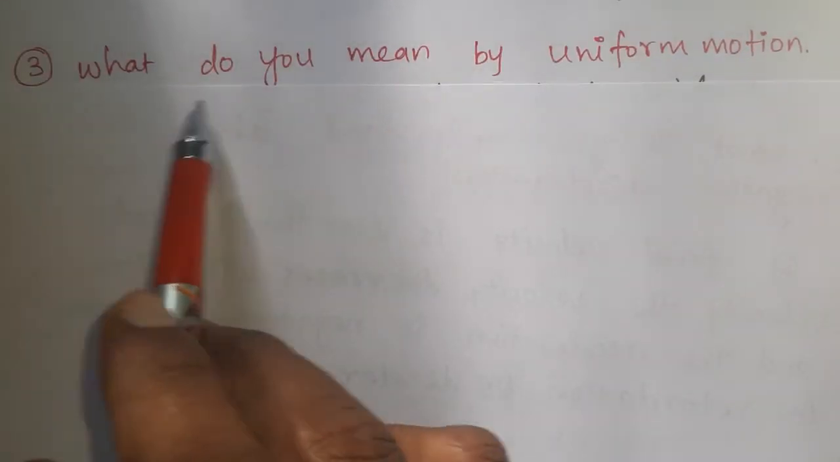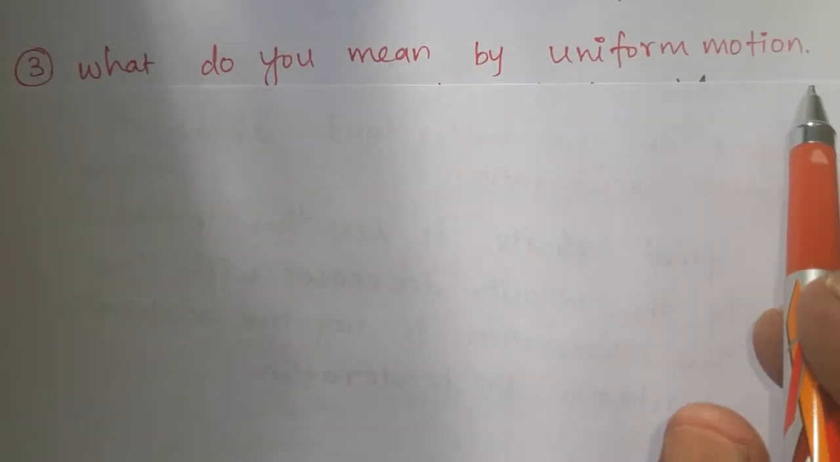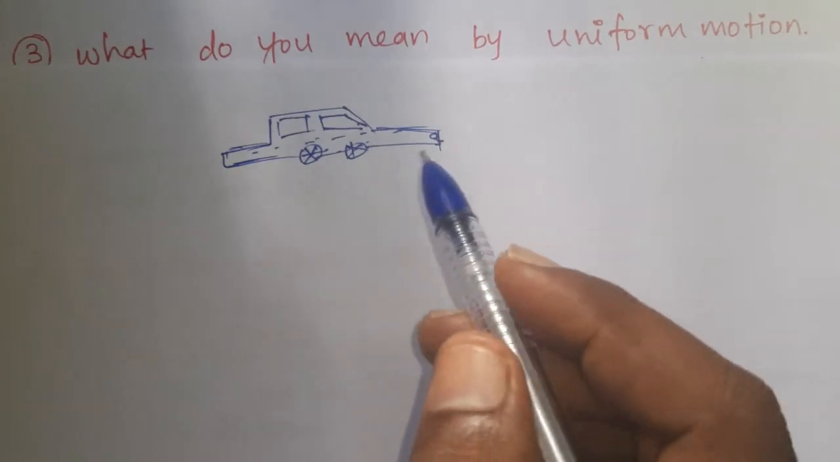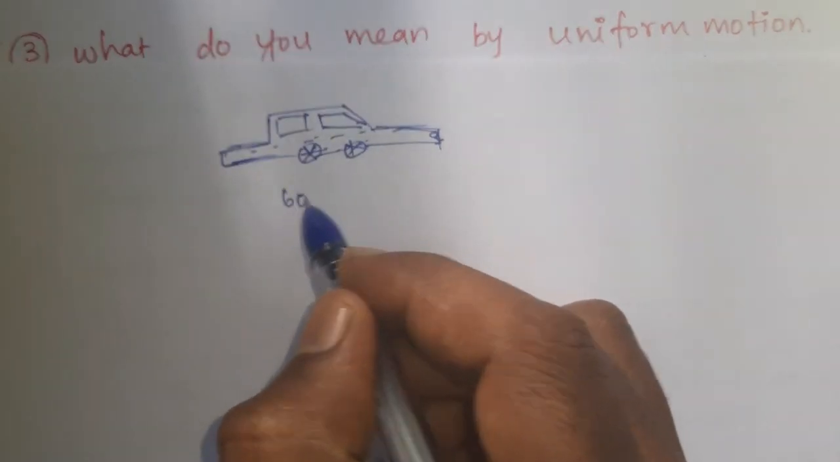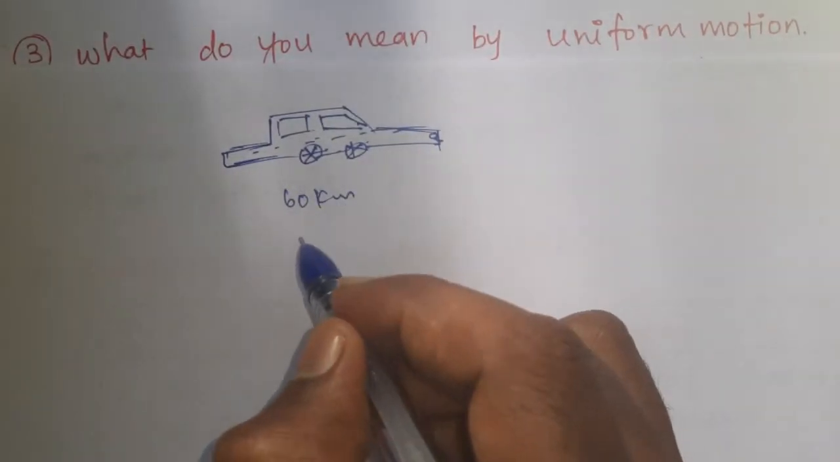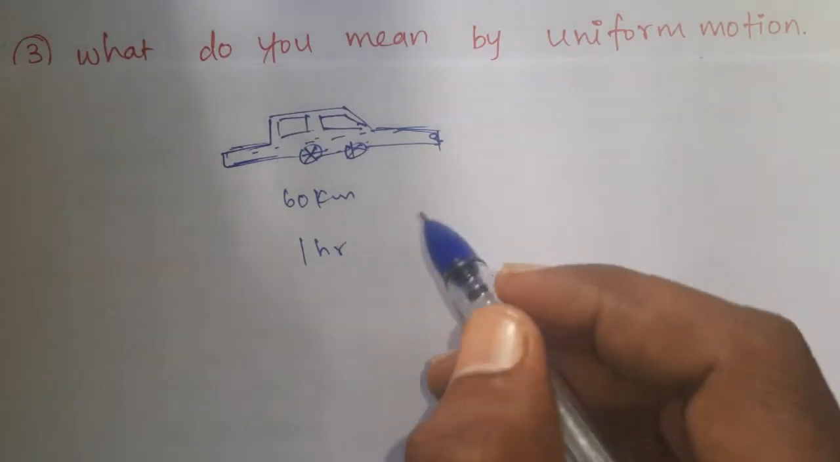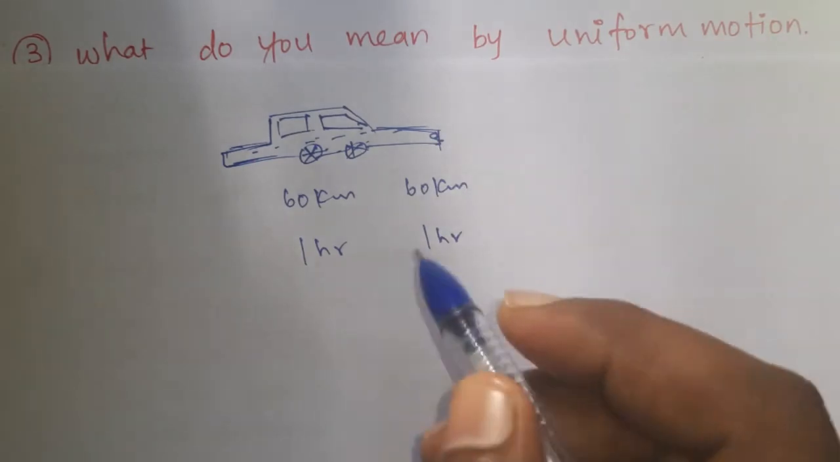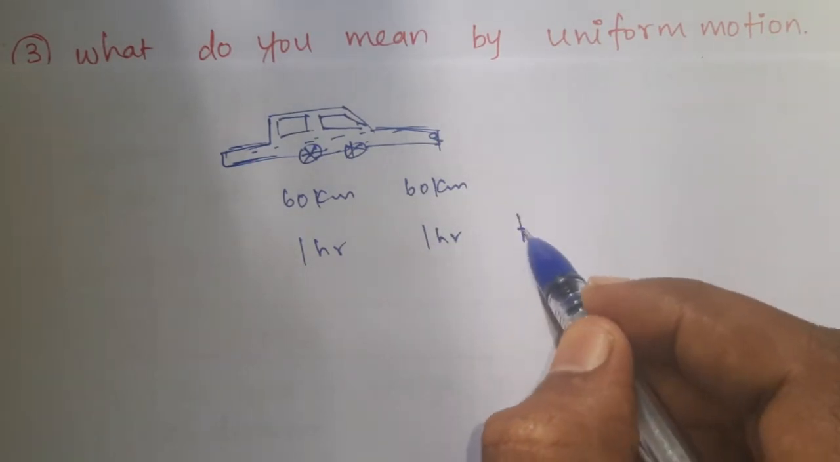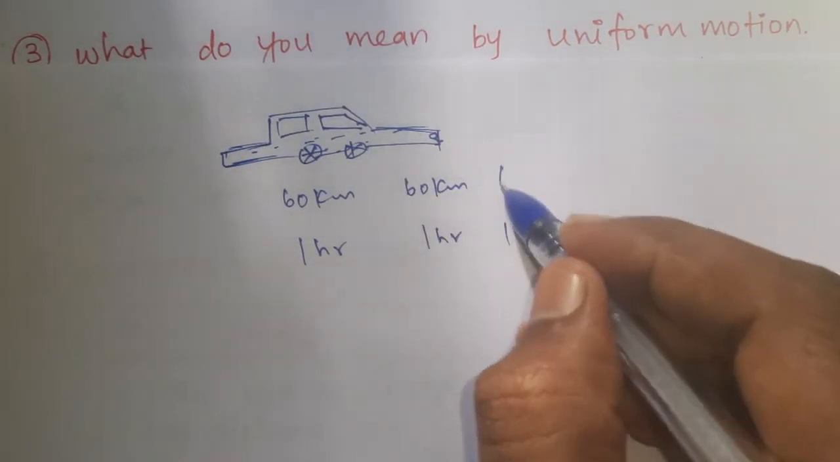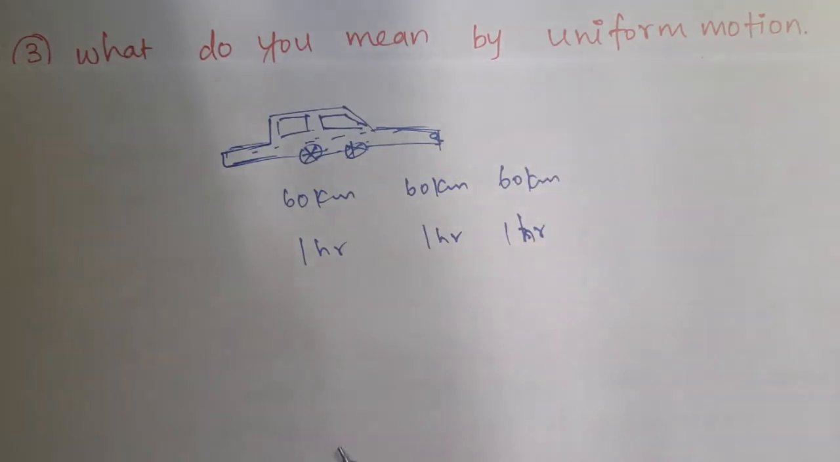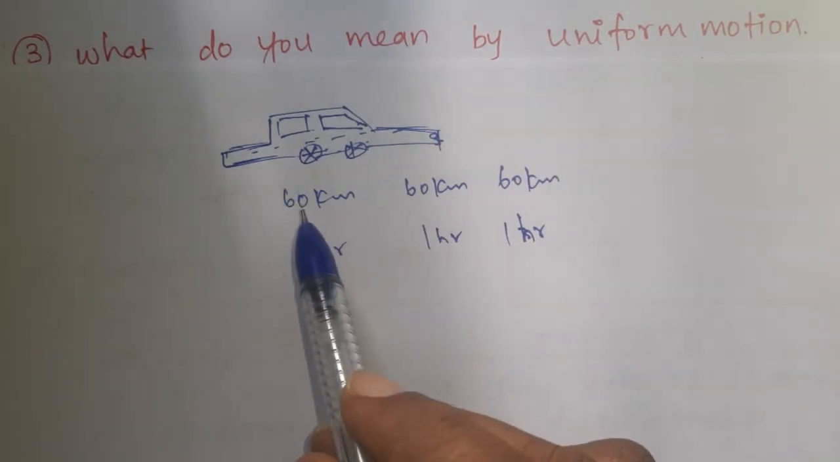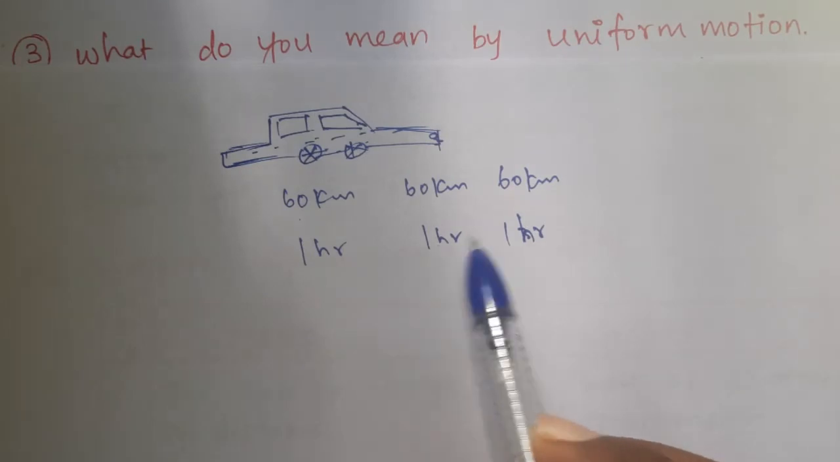Number 3. What do you mean by uniform motion? Let us consider this car. This car travels 60 km in the first 1 hour. In the second 1 hour, the car travels the same 60 km. In the third 1 hour, this car travels the same 60 km. So the object covers equal distance in equal intervals of time.